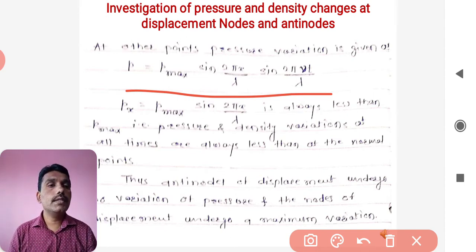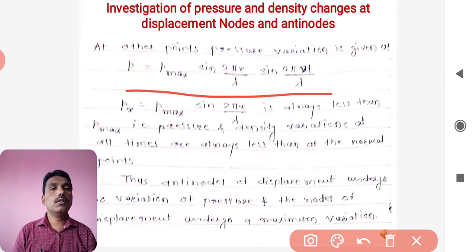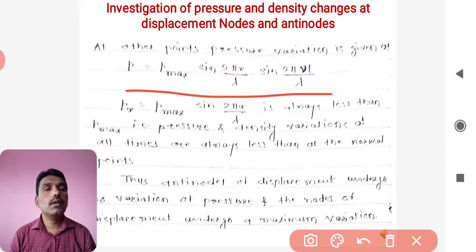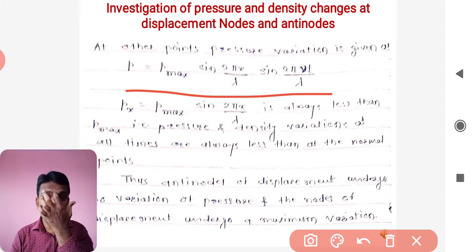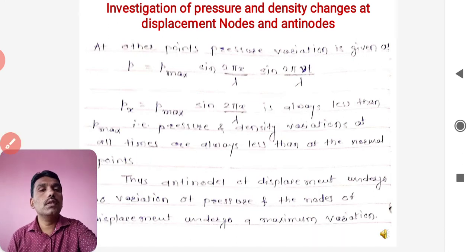The pressure and density variation at all times is always less than at the normal points, that is, the value is less than P max, and the pressure and the density variation at all times is always less than the normal values in between these points.